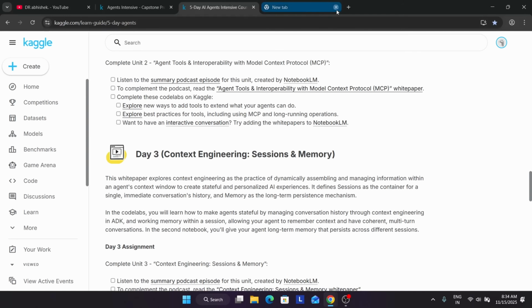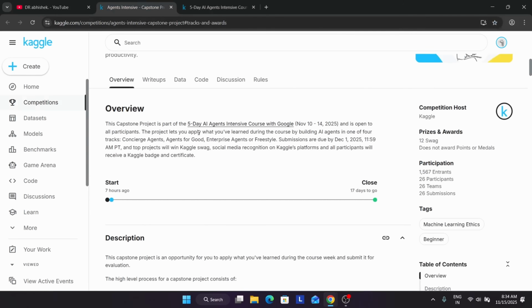This Capstone project is the final challenge of the 5-day AI intensive course, which is happening from today, and the deadline is from today till 1st of December. Here we have multiple tracks, and you have to select only one track. If you come over here to the Capstone project, you can see the tracks: the concierge track, agents for good, enterprise track, and freestyle.